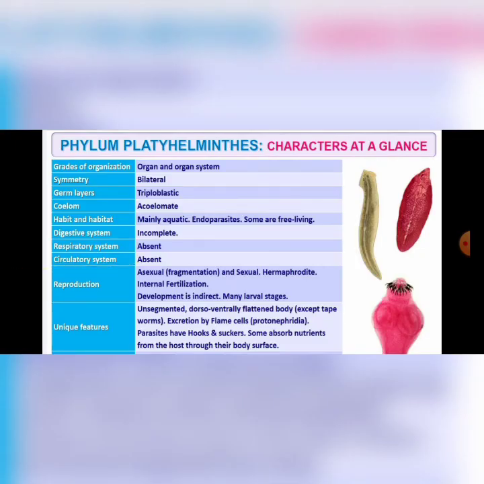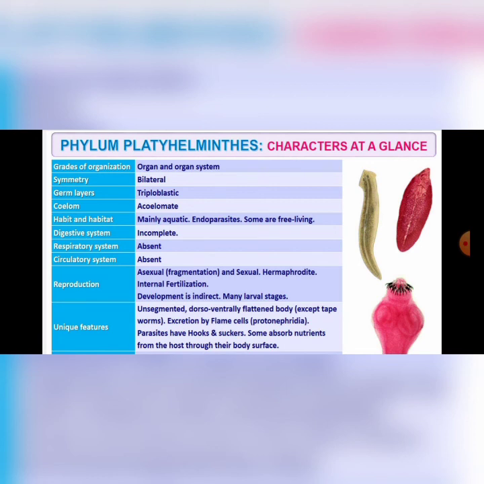Let's glance at all the characters. So in phylum Platyhelminthes, grade of organization is organ and organ system level. Symmetry is bilateral symmetry. Germ layers are of three types, hence they are called triploblastic animals. Coelom is absent, hence they are referred to as acoelomates. Habit and habitat: mainly aquatic, endoparasites, some are free living.